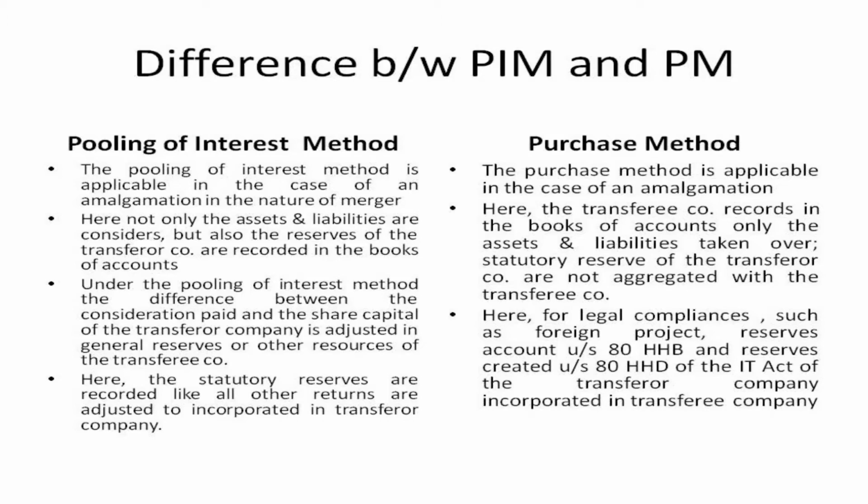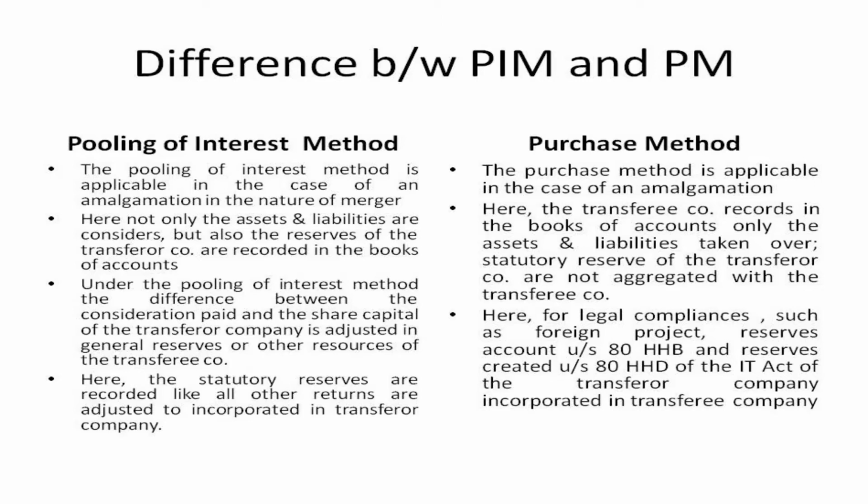Next, second difference. In the pooling of interest method, not only the assets and liabilities are considered, but also the reserves of the transferor company, and that will be recorded by the transferee company in the books of accounts.